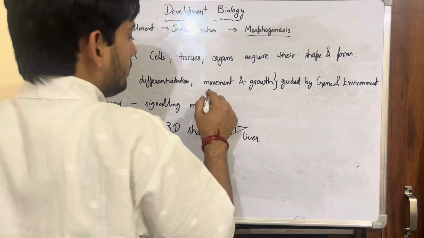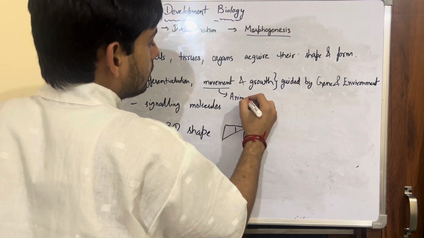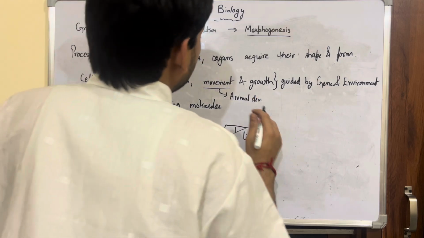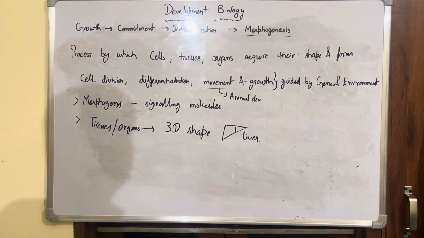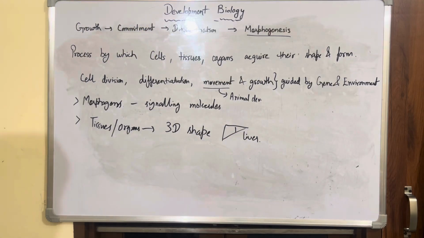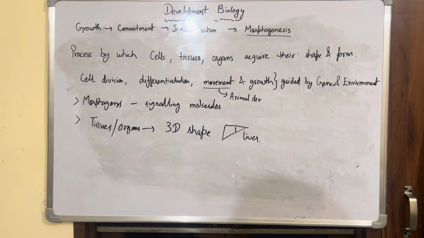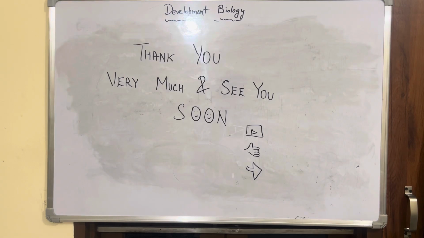And apart from that, here's the cell movement. Now cell movement plays a role in animal development. You will not observe this in plant development because the plant is covered by a rigid cell wall. Okay, and the movement you are looking at in animal development will determine the shapes of the organs or other body parts. Now before leaving, I would like to suggest that you should go through all the small and major definitions in